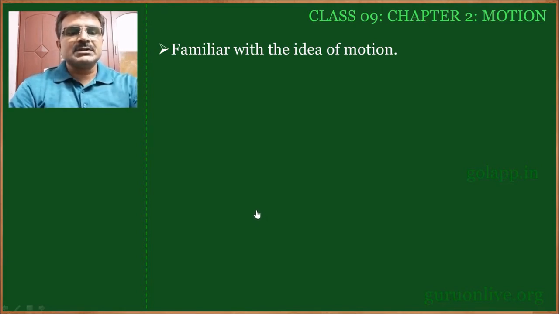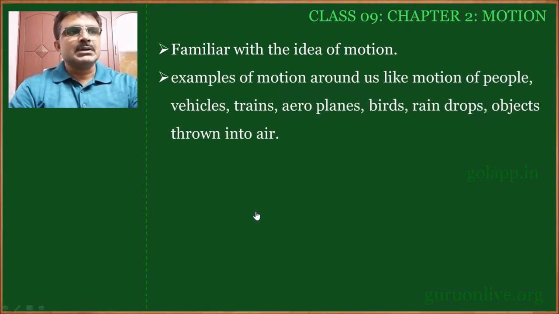We have seen different types of motion by different objects like Earth's motion, people's motion, vehicles' motion, trains moving, aeroplanes moving, birds moving, raindrops falling on the earth, objects thrown into the air. Everything follows different paths, some of them organized paths.